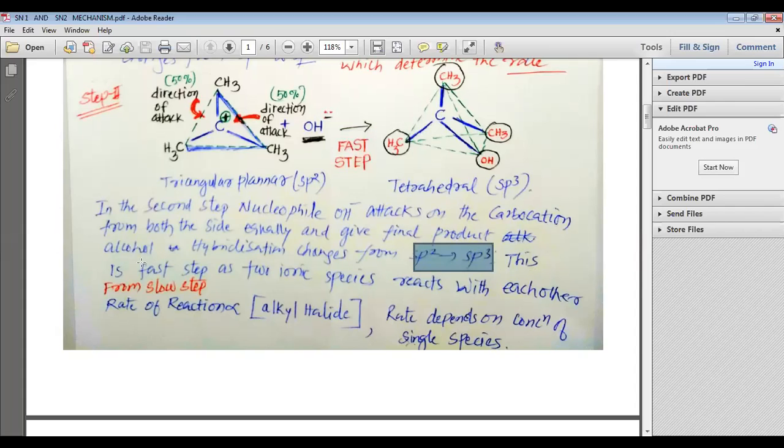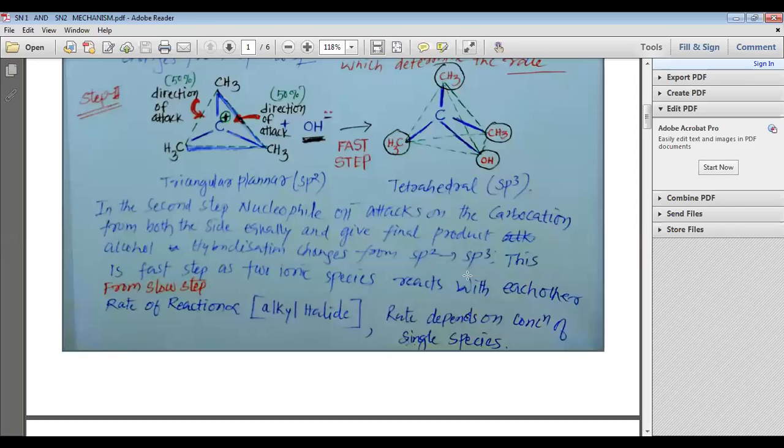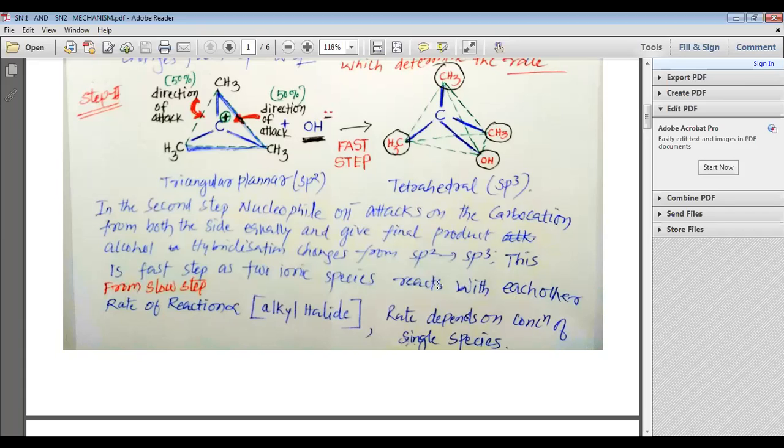This is a fast step as two ionic species react. Why is it fast? Because two ionic species react with each other, and that is why it is the fast step.